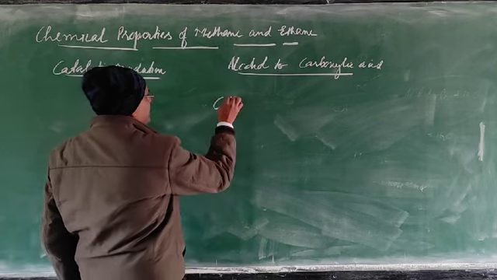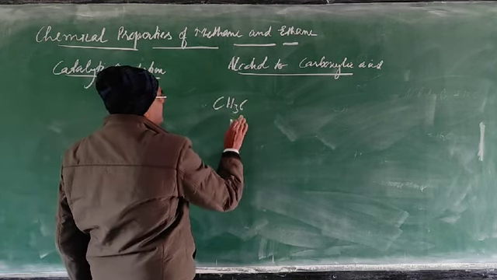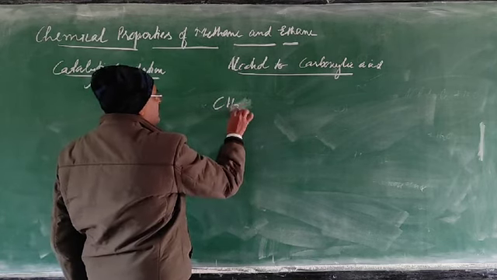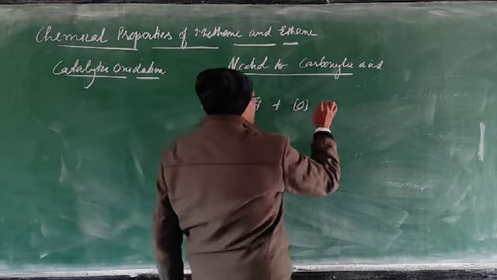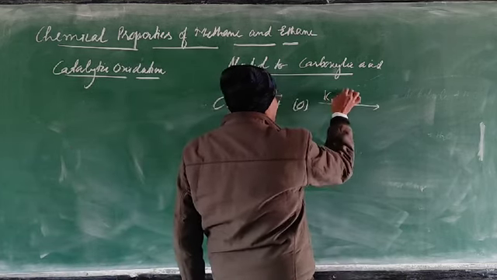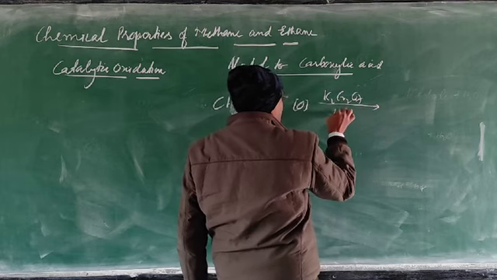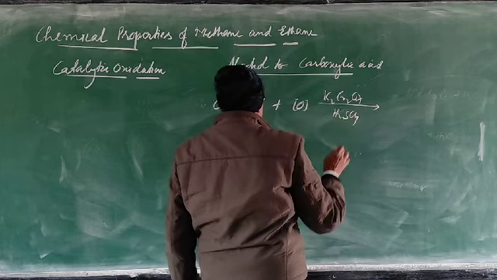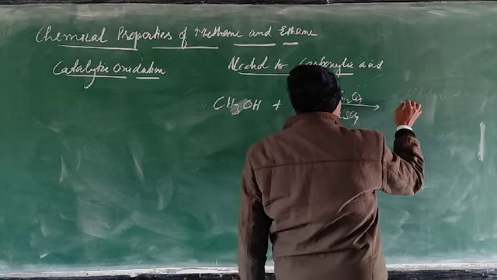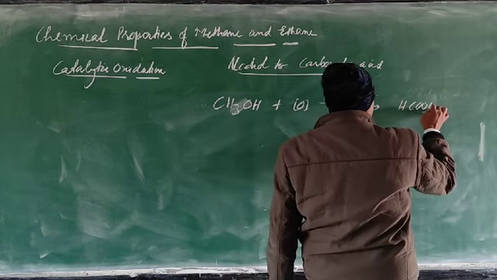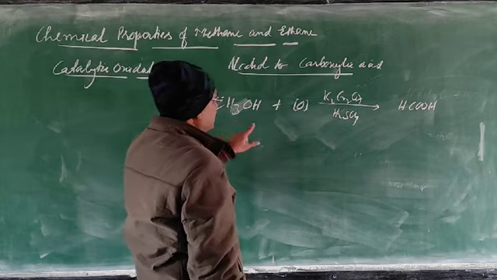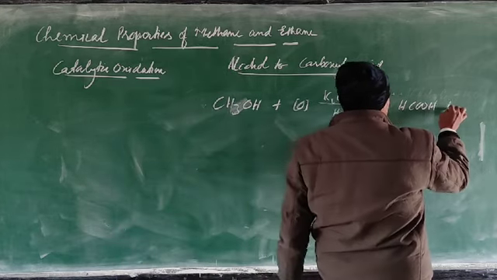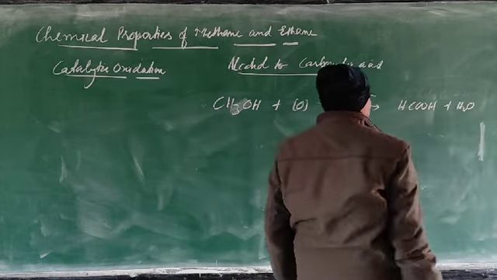For example, if you take CH3OH and nascent oxygen, with acidified K2Cr2O7, that can be converted to formic acid. Carbon 1, hydrogen 4, but here 2 are there, so extra you can take water.